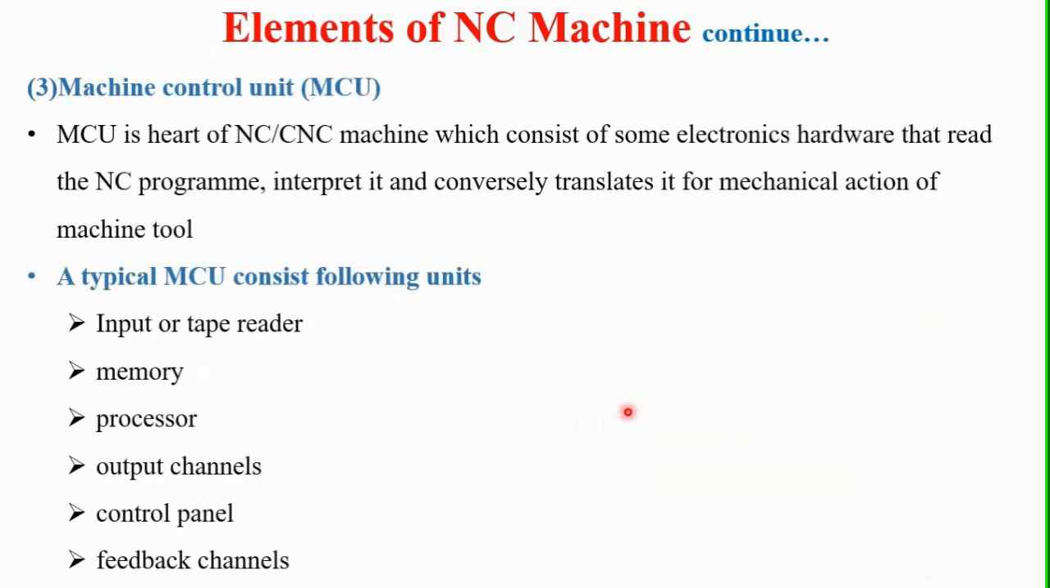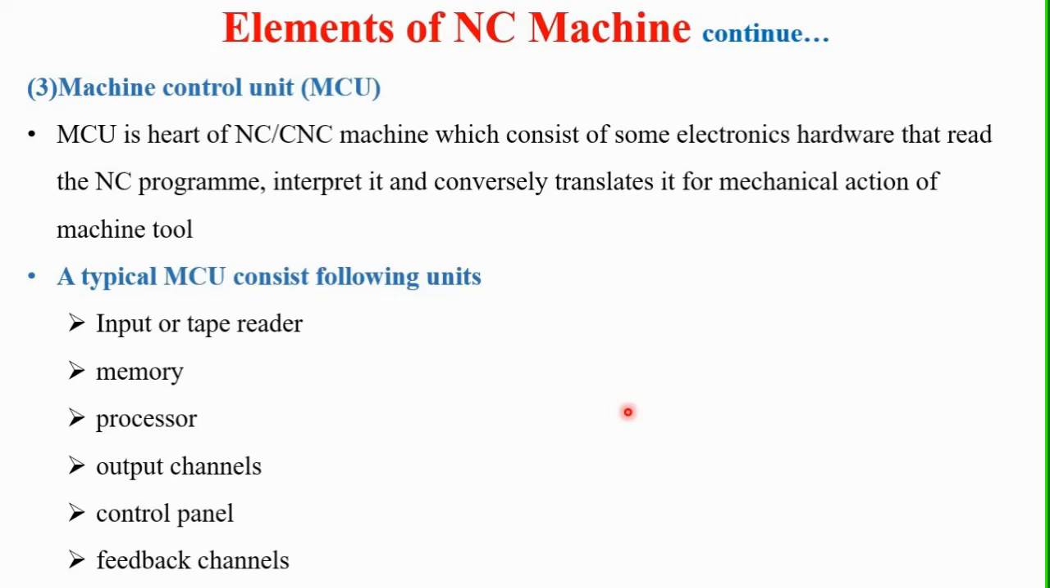The next element of this NC machine is the MCU, machine control unit. The MCU is the heart of the NC or CNC machine, which consists of some electronics hardware that reads the NC program, interprets it, and translates it for mechanical action of the machine tool. So this machine control unit converts this program and interprets it into mechanical actions of the machine tools.